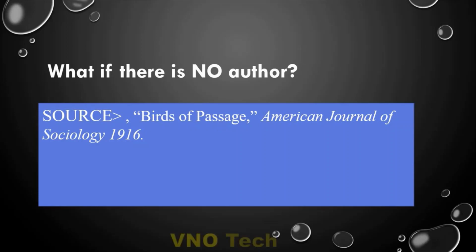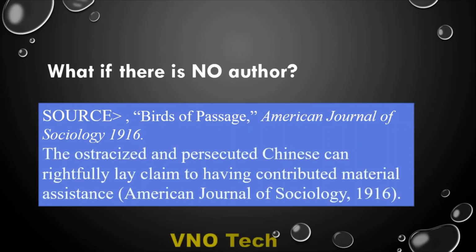Identify the title of the book or the source, which is always written in italics. Then shorten the title if it is too long. For this one, at the end we'll be writing American Journal of Sociology, comma, 1916, enclosed in one bracket. That is what you do if you don't have an author. I hope that one is helpful.